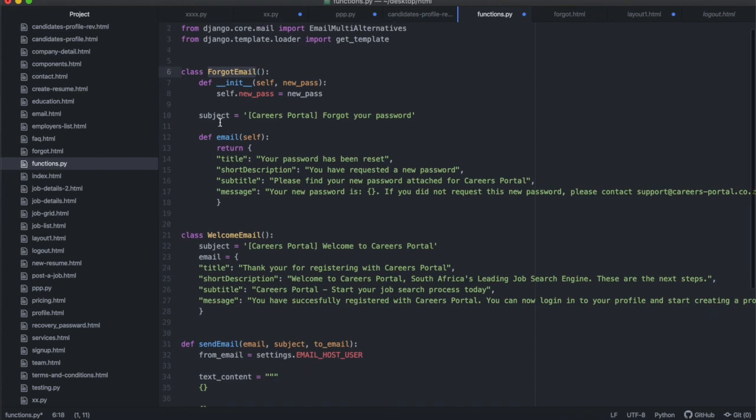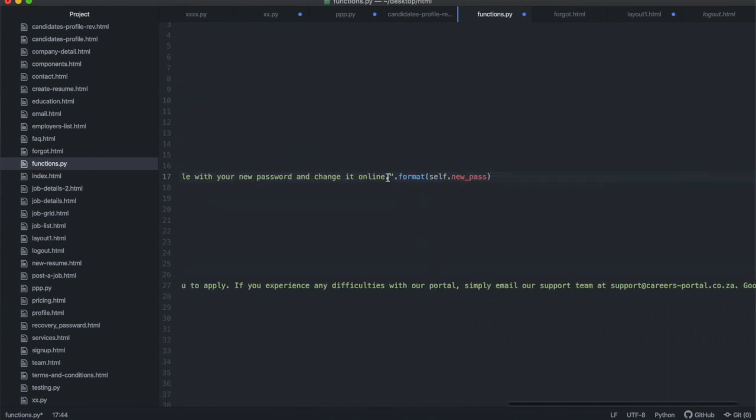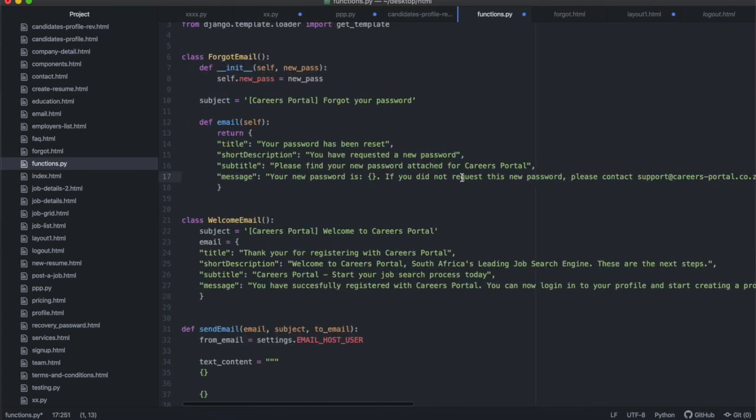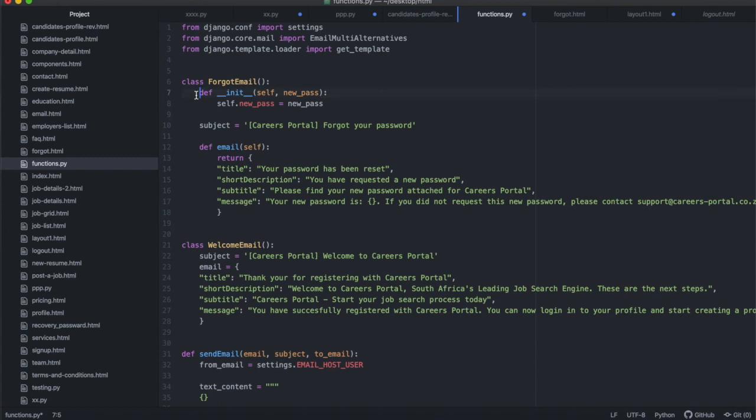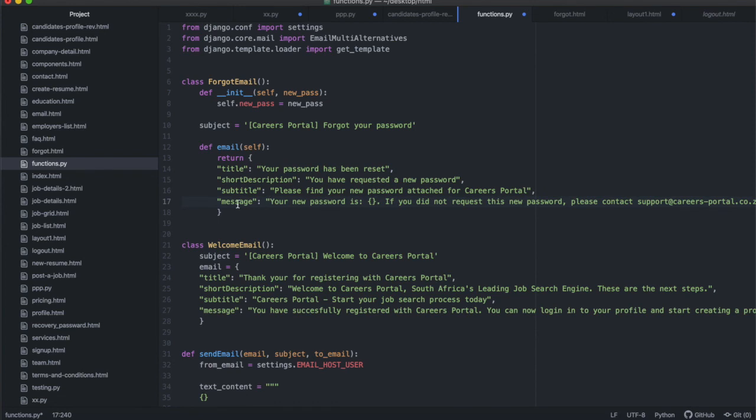I had to, within the email object itself, specify what the new password is. You'll see "your new password is" and then I have open and close curly braces. I use a formatted string to specify the new password over there. The way I get the new password is using the init of this class. When you initiate the class, you have to specify the password, and I have it on self.password,